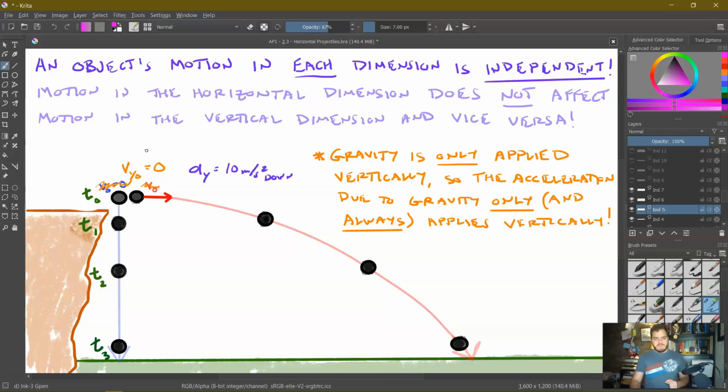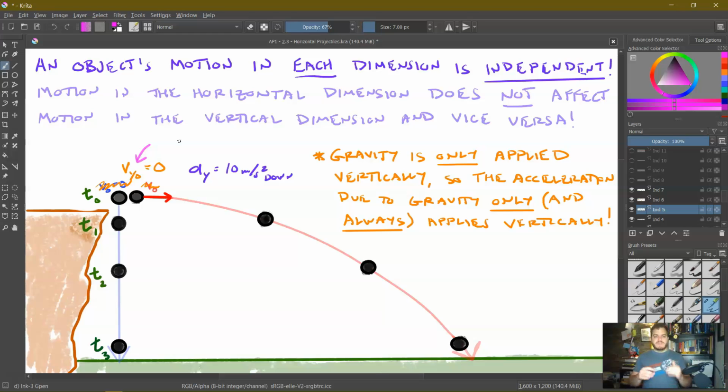So you'll notice what I've done here is I've put v_y naught equals 0. That's v with a little y and a little 0 equals 0 for both of these projectiles. Now, why have I put the y there? Well, now that we're moving in 2 dimensions, we need to start separating what is in the vertical dimension, which we typically label as y, and what is in the horizontal dimension, which we typically label as x.